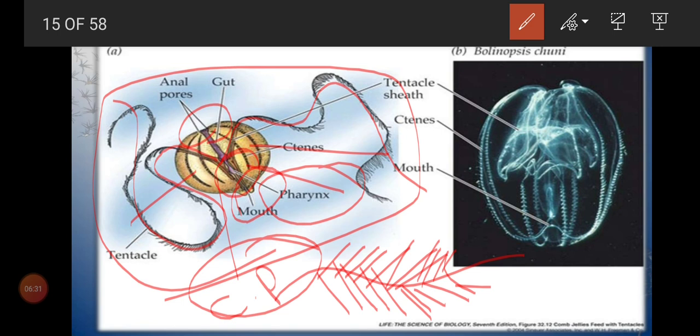And the second diagram is Beroe, and this is also an example for the Ctenophora group. Here also we can see 1 2 3 4 5 6 7 and 8.